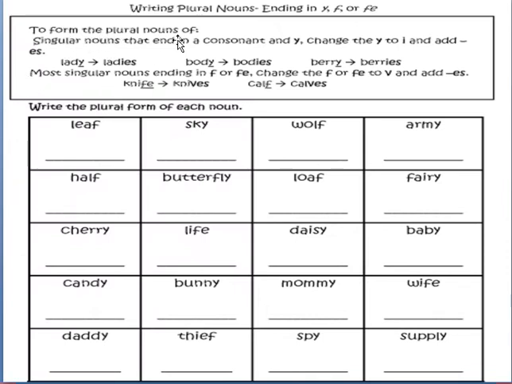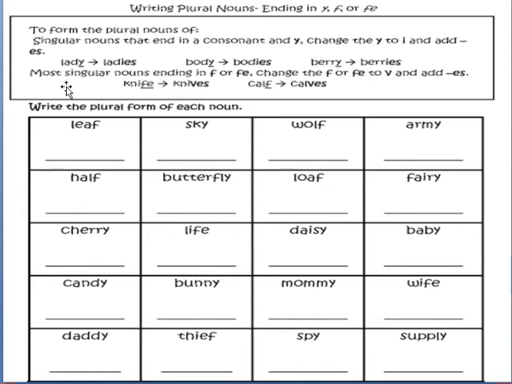To form the plural noun of singular nouns that end in a consonant and Y, change the Y to I and add ES. It means lady changes into ladies. This I have explained in the previous slide. IES here, then body changes into bodies, berry changes into berries.